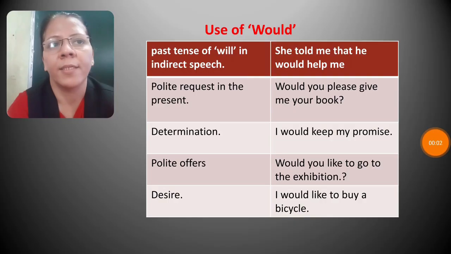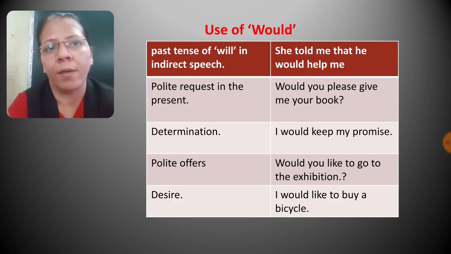Now let us see the use of would. Past tense of will. Would is used as past tense of will in indirect speech. Now already you know what is direct and what is indirect speech.